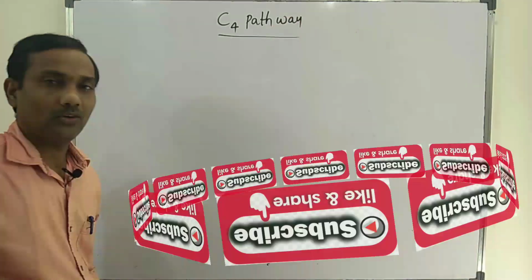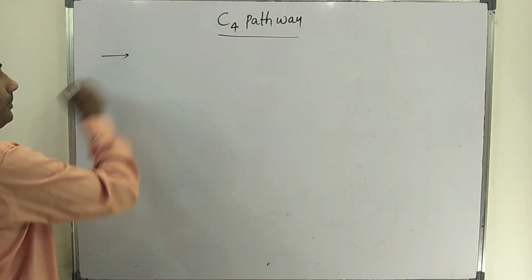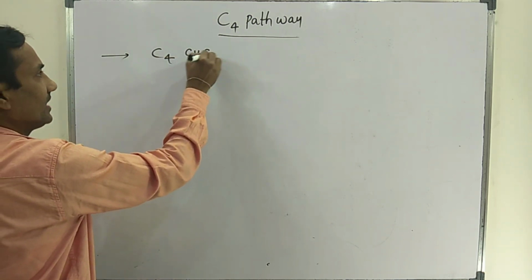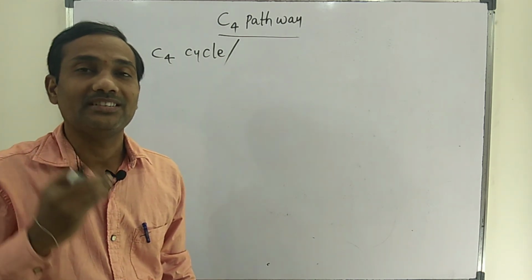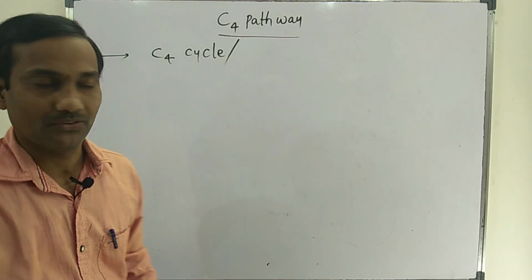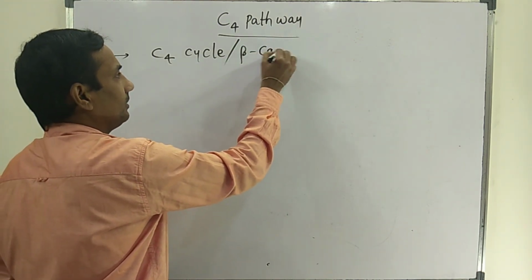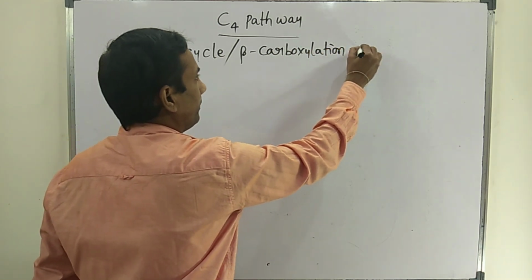Let's discuss a topic, the C4 pathway. This C4 pathway is also known as the C4 cycle. There are different names or synonyms for the C4 pathway. This pathway is otherwise known as the beta carboxylation pathway.